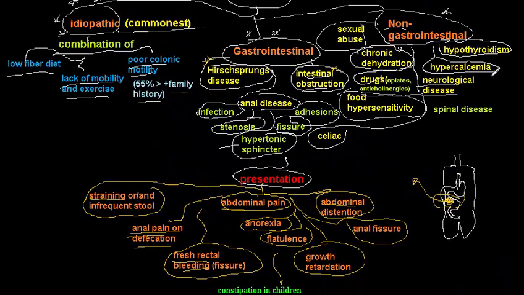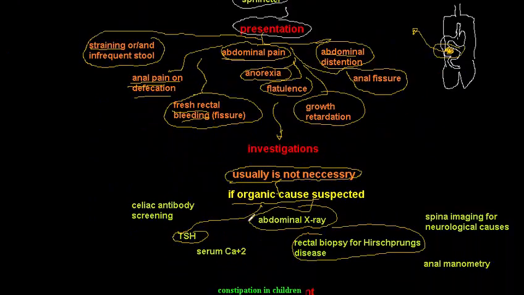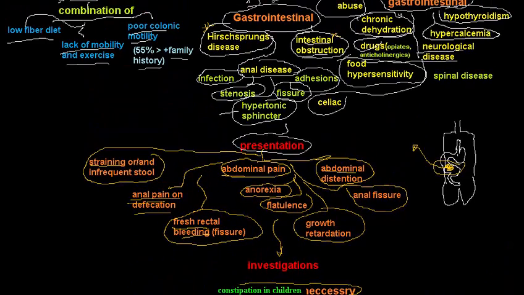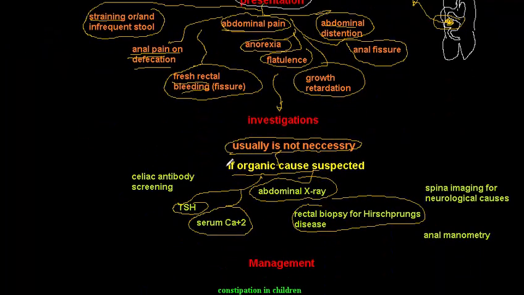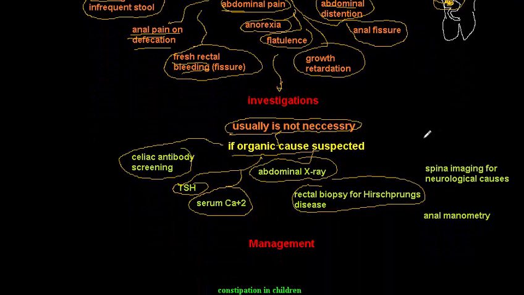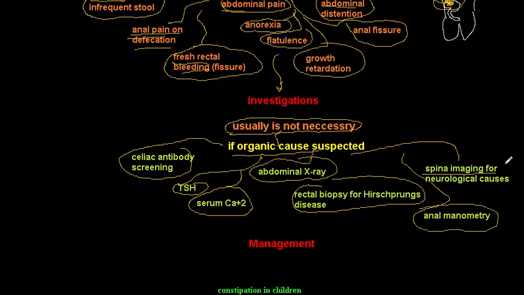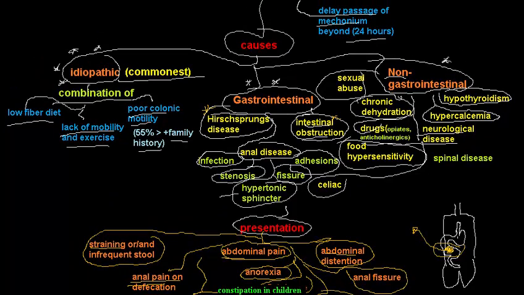For hypercalcemia, you have to check the serum calcium. Celiac disease also is a cause of constipation, as I told you, so celiac antibody screening like TTG and anti-endomysial antibodies should be checked. If you have a neurological disease or suspicion of spinal disease, you have to do spinal imaging and you may do anal manometry.